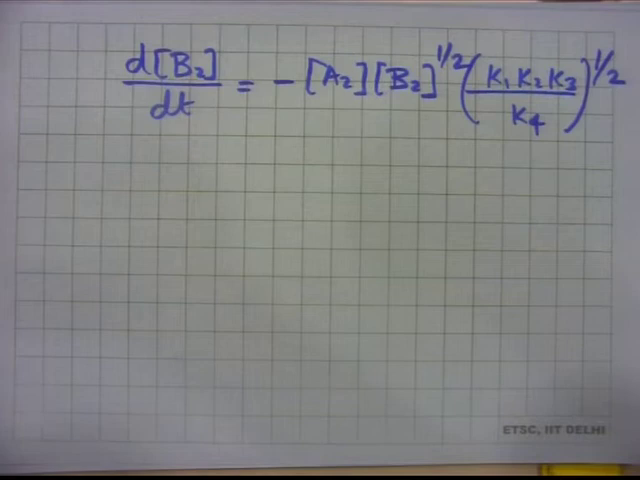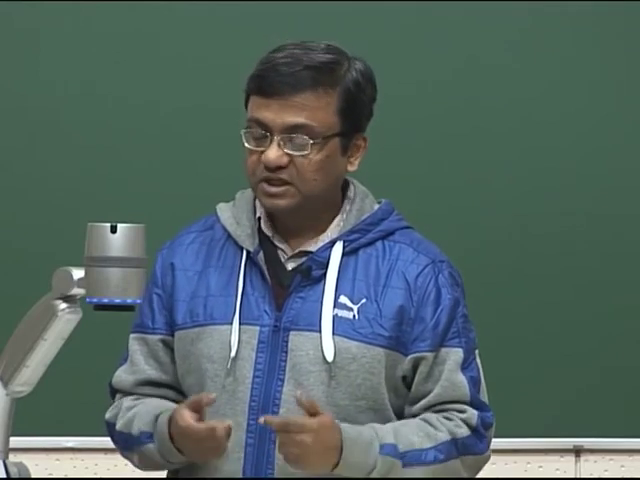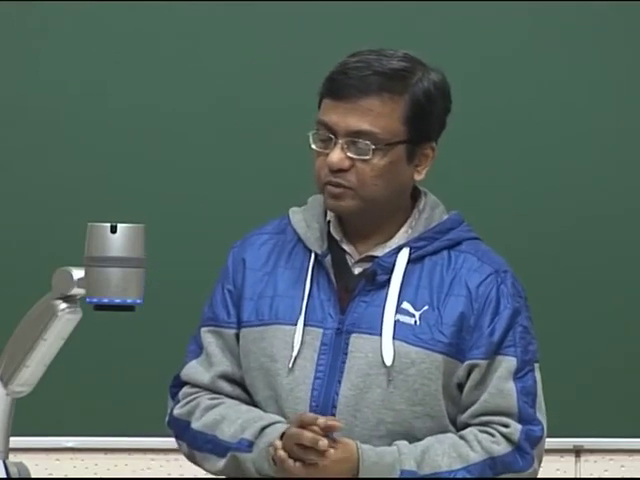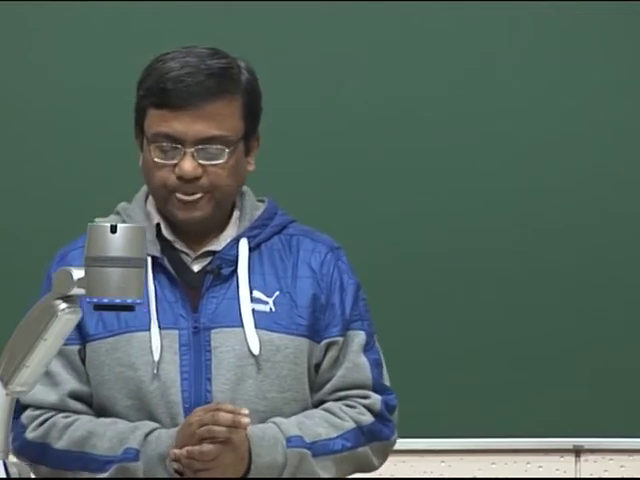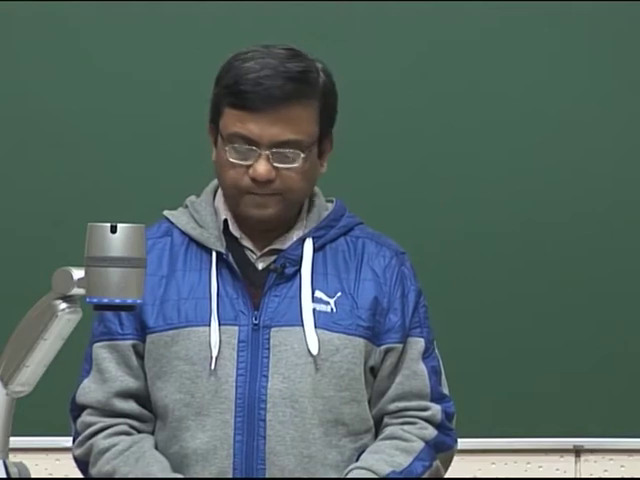For radical concentration A, we saw that K2 and K3 did not matter much because it was in the form of K2 by K3 ratio. So, these are learnings which we will keep with us as we later on analyze more realistic systems.